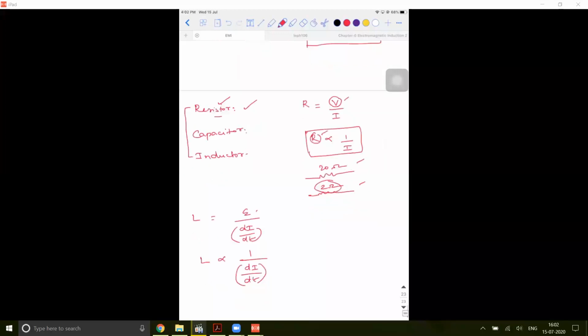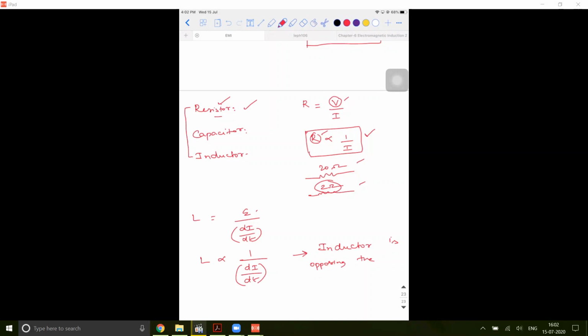If I ask you, looking at this expression, what will you say? I'll give you a statement, observe. If I ask you about a resistor, by looking at this expression, I will say a resistor will oppose the flow of current because it is inversely proportional mathematically. Then what will an inductor do? Is it opposing or supporting? Opposing the flux? Inductor is opposing whom? Flux, sir. It is not opposing the flux, it is opposing the change of current. di by dt is change of current. Now, where is flux involved in it? If I write d phi by dt, you can tell me flux.